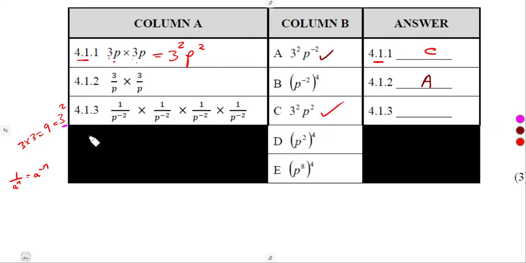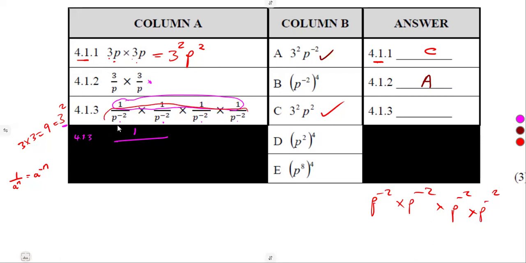All right. Anyways, let's see the other part, 4.13, same as what I just applied on this one, because the multiplication, you're going to multiply the numerators together, 1 times, all this. It was going to give us a 1 over what? You multiply this to this, to this, to this. What does it mean? Let's just say 2 times 2 times 2 times 2. It means 2 to the exponent of 4. It is multiplying itself 4 times. The p to the exponent of minus 2 in the same manner. It is multiplying itself 4 times.